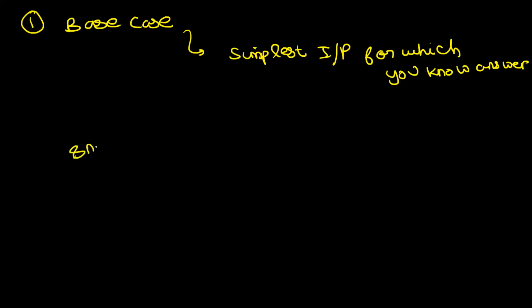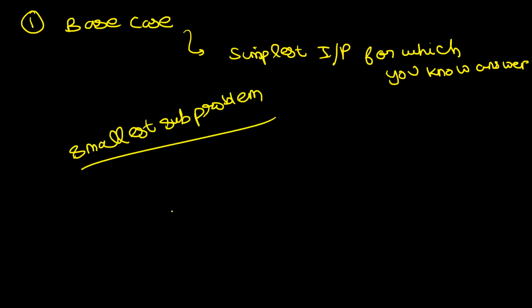Think of the base case like the smallest sub problem. The smallest sub problem for which you know the answer. So whenever this sub problem is called, you know the answer and you simply return the answer. You don't have to call anybody else. So base case is the simplest input, the simplest input for which you know the answer. The smallest sub problem for which you don't have to call any other function and you can simply say, boss, I don't want to do anything, or this is the answer. You simply return. That is the base case.